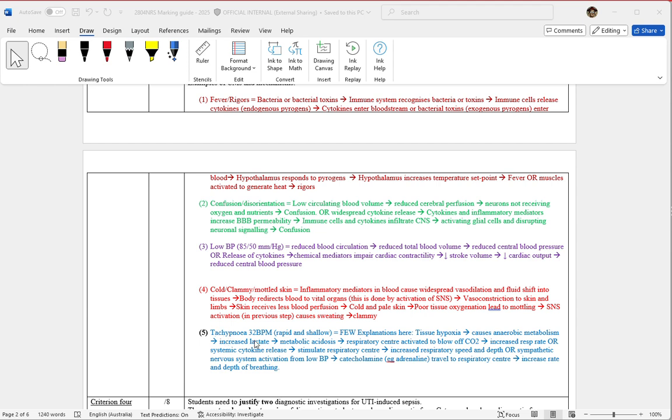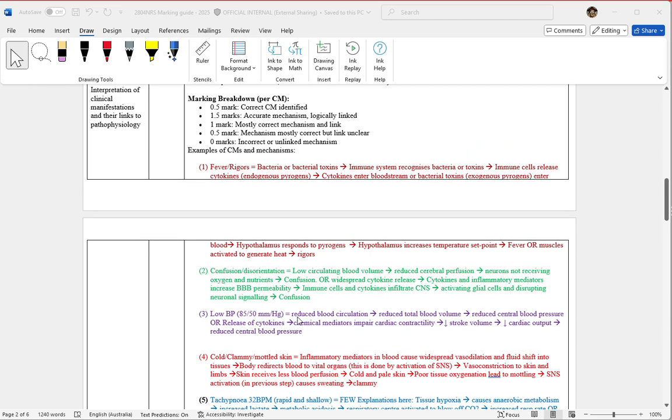And then finally, tachypnea, or respiratory rate of 32 and above, being rapid and shallow, again, that's only the 1. Some of the reasons for that, the fever and rigors is really more around the immune system activating cytokines, which then goes to the hypothalamus. That's kind of what we're looking for.